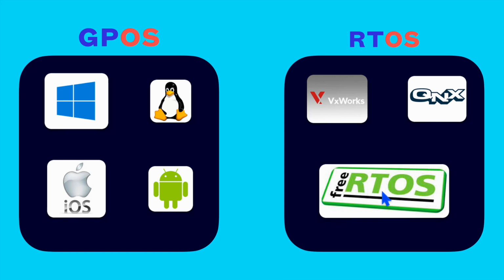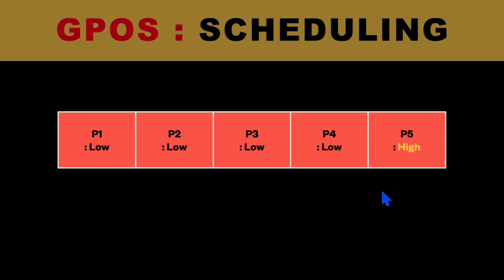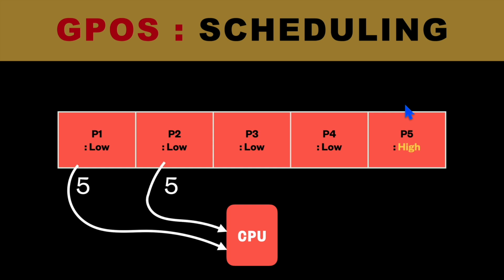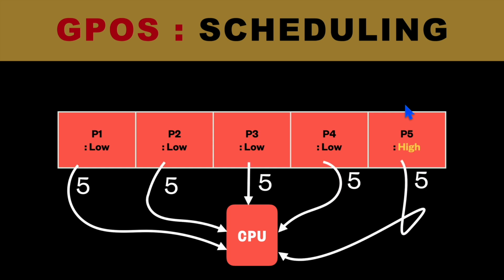Further differences between general purpose operating system and RTOS come from the scheduling point of view. Let's say there are 5 processes which have to run on your CPU, and 4 of them are low priority processes and P5 has higher priority. Even though P5 has higher priority, all the tasks will be given equal preference to run on this CPU. If the process P5 runs 5 times, then the other tasks will also run 5 times. So equal time slots are allocated to all processes, and that is why it is not able to meet the deadline for high priority processes.